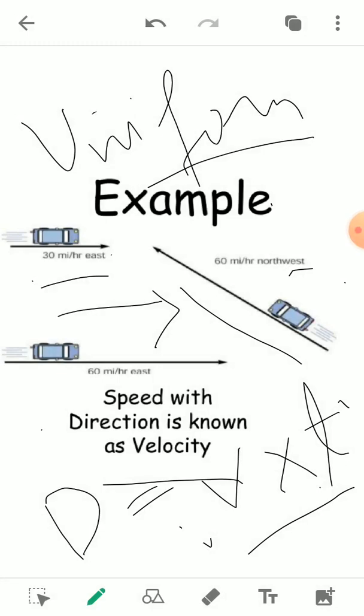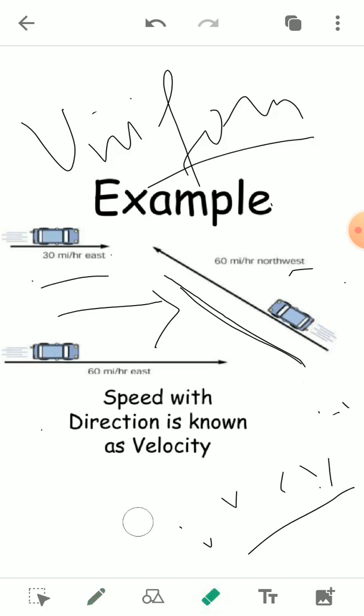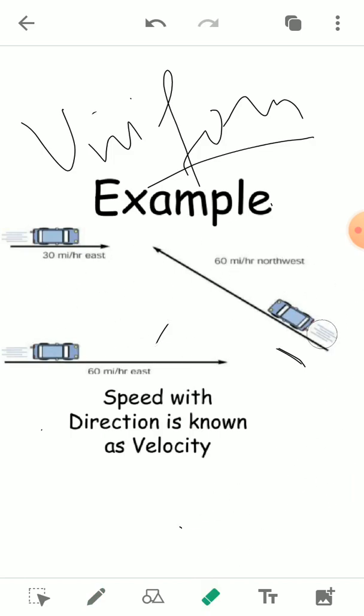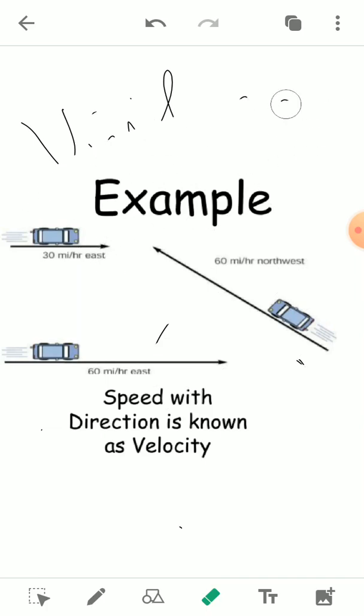So we can say that if an object is traveling in a specified direction in a straight line and moves the same distance every second, then the velocity is uniform. When a body has a uniform velocity, it always travels in a specified direction and moves an equal distance in an equal interval of time.